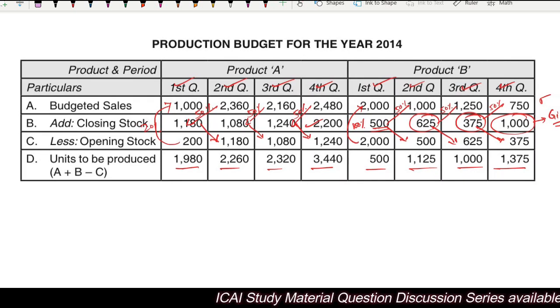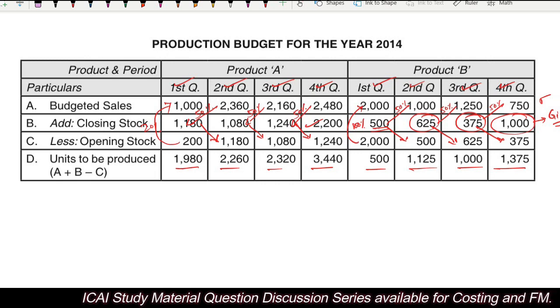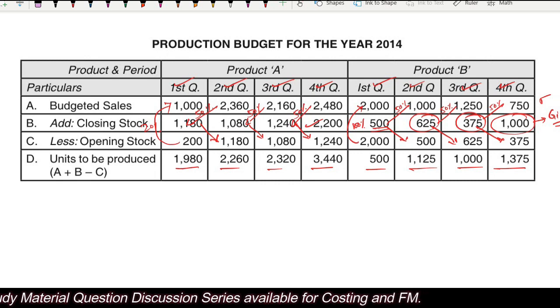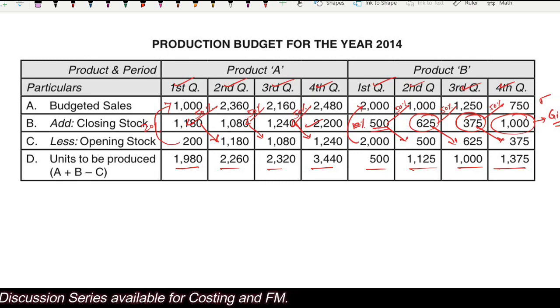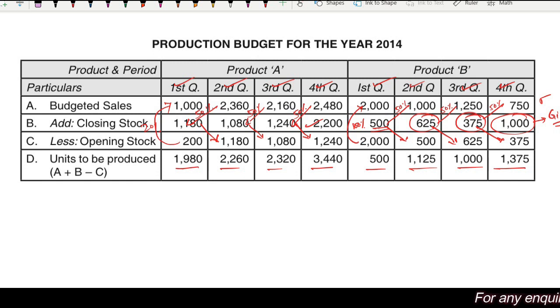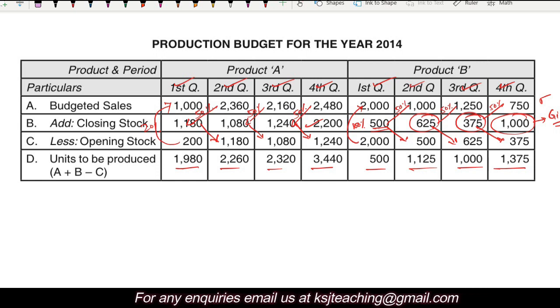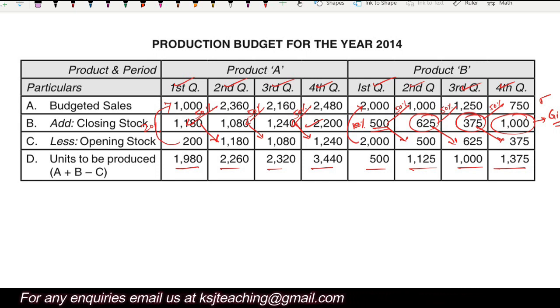That is one of the must-do courses, because there are some really good questions, and we always say give preference to the ICAI material. There are around 230-40 questions in the ICAI material. So give preference to that. Nothing like ICAI material, isn't it? So this is about the production budget.